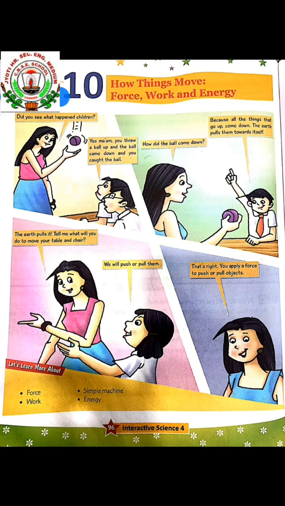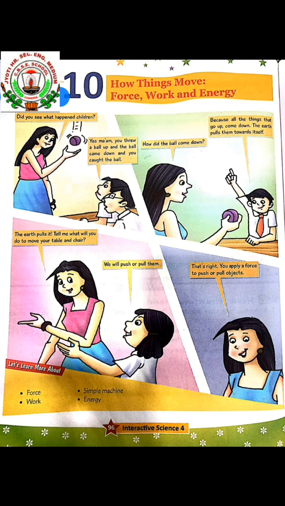Now, different forms of energy. Energy can be changed from one form to another. You have already read that solar energy is transformed into chemical energy by plants during photosynthesis. When the plants are making food, solar energy is transformed into chemical energy. Similarly, in a loudspeaker, electrical energy is converted into sound energy. An electric fan changes electrical energy to mechanical energy.